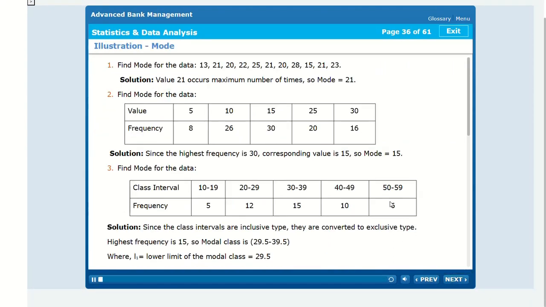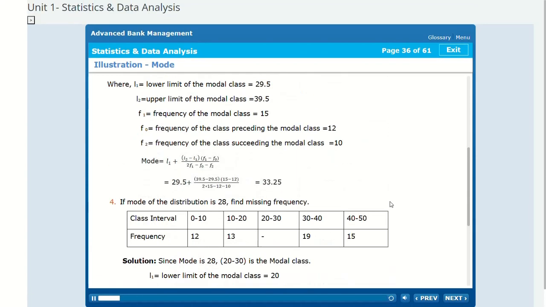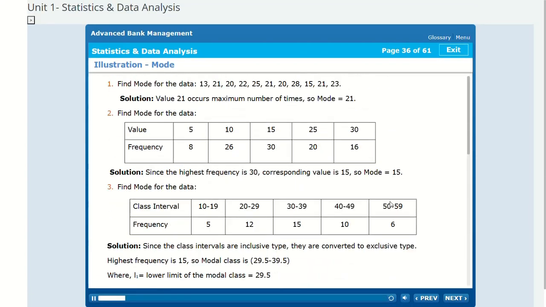Illustration. Mode. 1. Find mode for the data 13, 21, 20, 22, 25, 21, 20, 28, 15, 21, 23. Solution. Value 21 occurs maximum number of times, so mode equals 21. 2. Find mode for the data. Solution, since the highest frequency is 30, the corresponding value is 15. So mode equals 15.